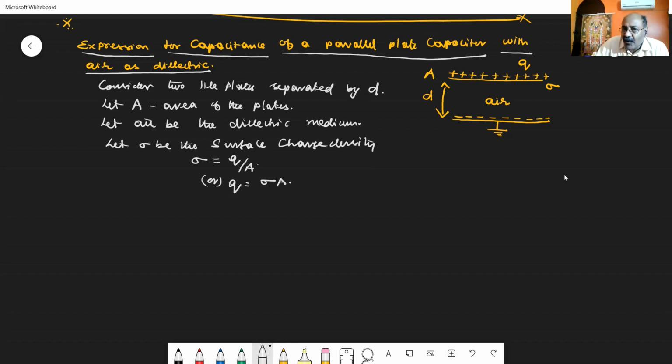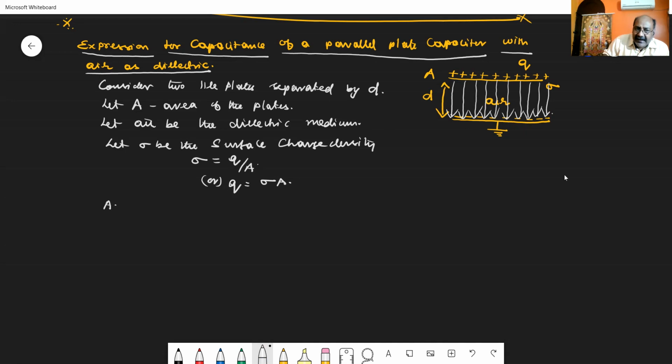As we know, the electrical field is available in between the two plates. The electrical field always acts from the positive terminal to the negative terminal. Since the distance between the two plates is very small, the electrical lines are parallel to each other and perpendicular to the plates.